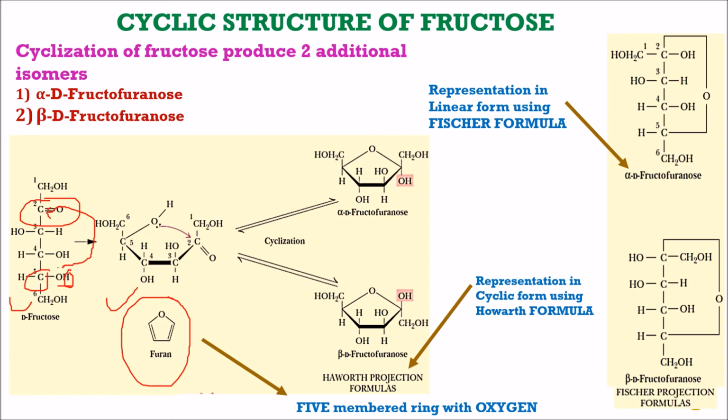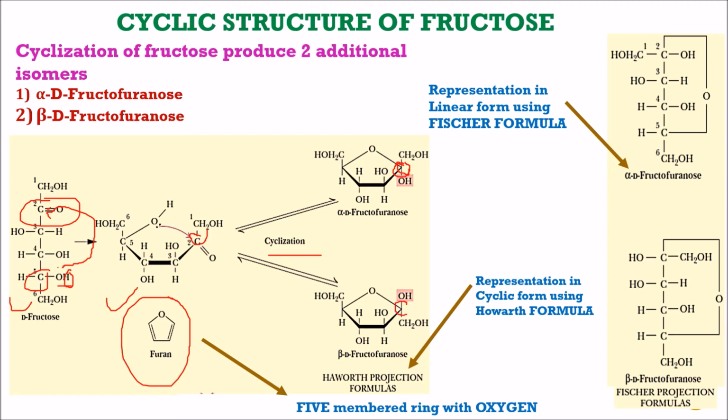After cyclization, carbon number 2 of the fructose ring structure is now asymmetric. Carbon number 2 was not asymmetric in the open chain or straight chain structure, while after formation of the cyclic ring structure carbon number 2 becomes asymmetric.